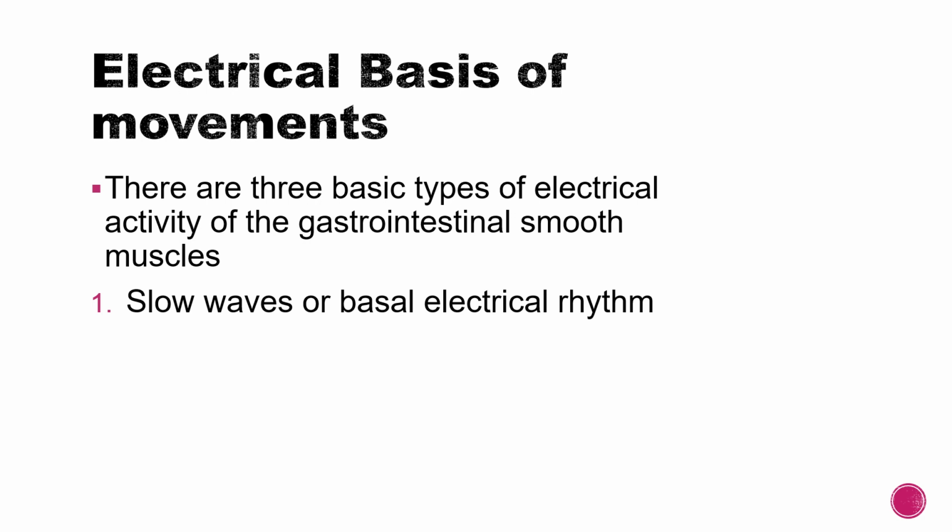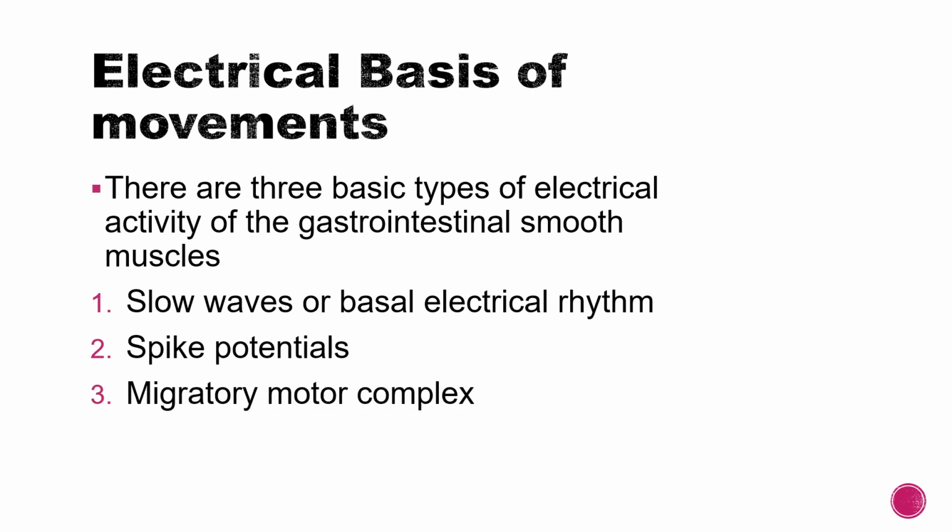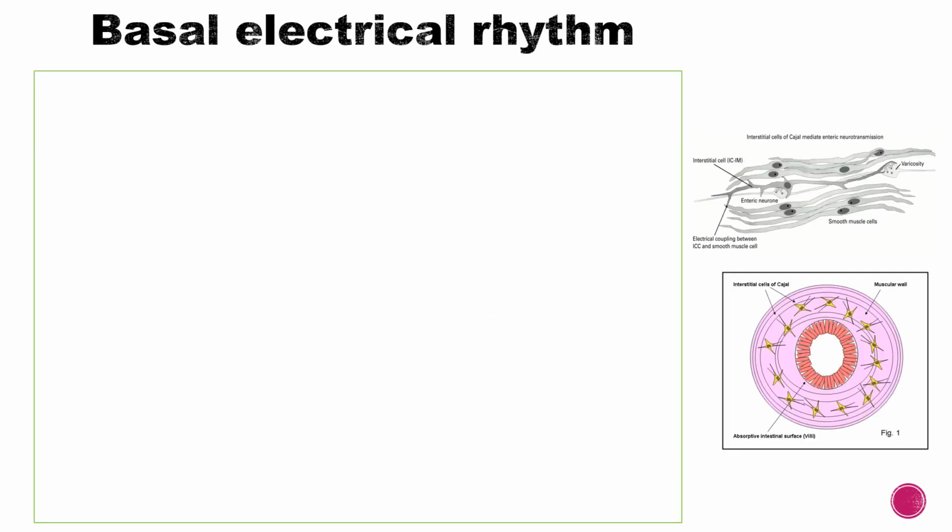These are basal electrical rhythm or BER, sometimes also known as slow waves. Then spike potentials, which are the actual action potentials. And finally the migratory motor complex, or MMC. So you can see on the right the diagrams, the BER with superimposed spike potentials. Now let's go on to the details. First we are going to study the basal electrical rhythm, which is the BER or slow waves.